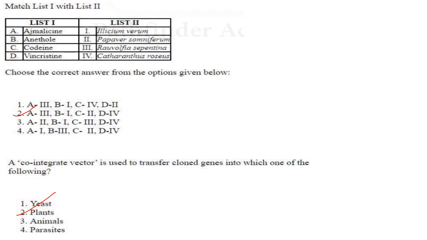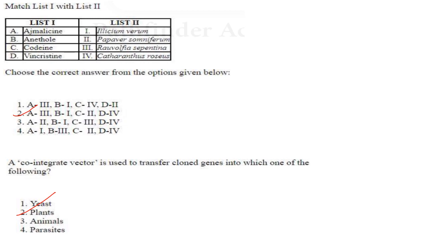Next question. Match list 1 with list 2. Ajmalicine, Rauwolfia serpentina, A3. Anethole, Illicium verum, B1. Codeine, Papaver somniferum, C2. Vincristine, Catharanthus roseus. So A3, B1, C2, D4. Answer is option 2.